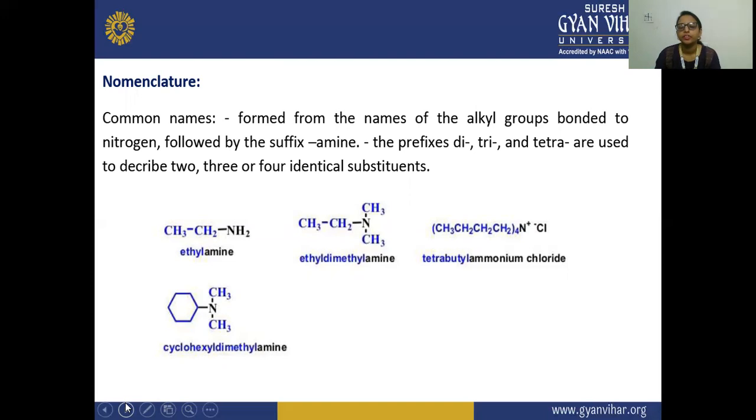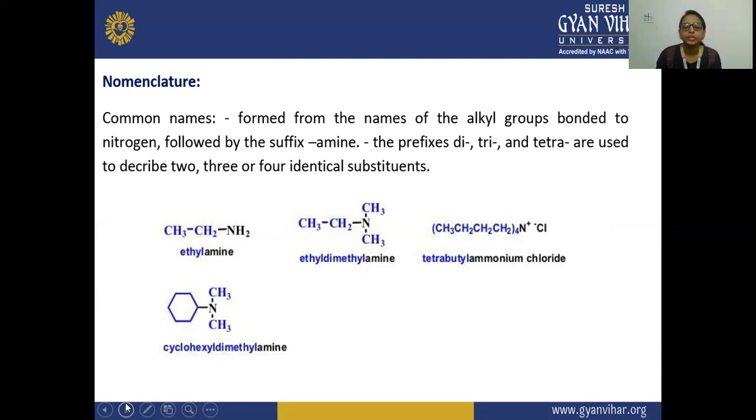So if there are 2 or 3 or 4 substituents, then the prefixes di, tri, tetra are used to describe how many substituents there are. So here in the first example, you can see it is written ethylamine. Here you can see this blue color shows that CH3CH2, meaning ethyl, is attached, and NH2 is your amine, that is why it is written amine. So name alkyl amine. So alkyl is your ethyl because two carbons are present. That is why ethylamine.